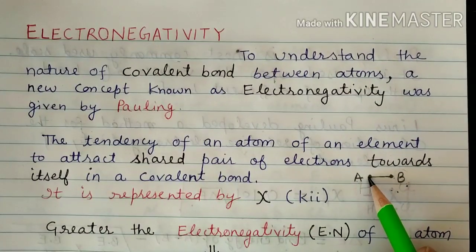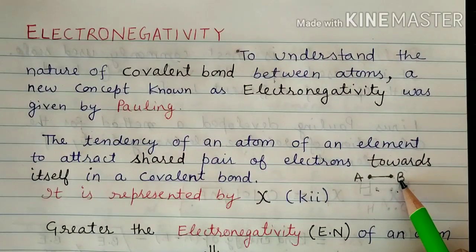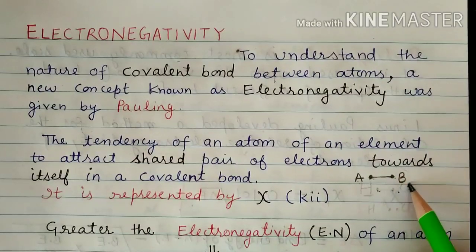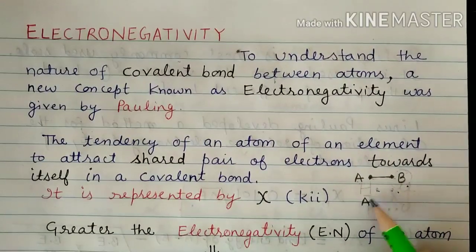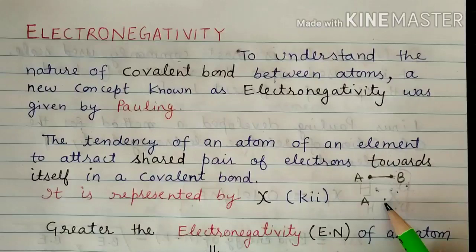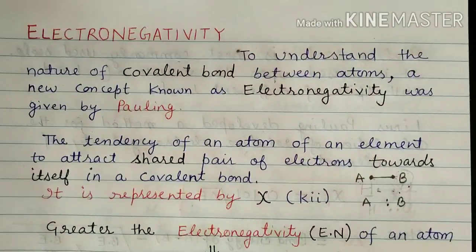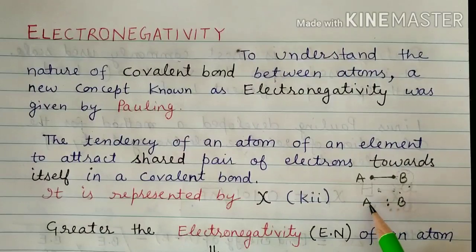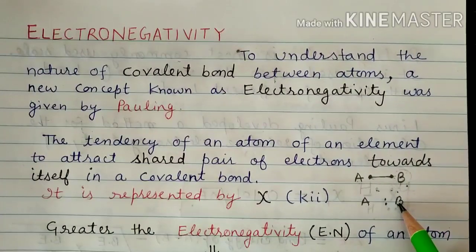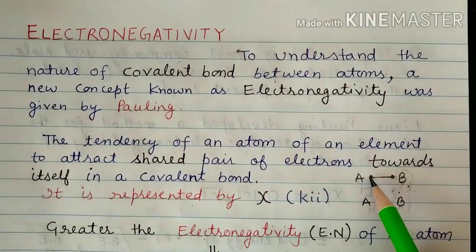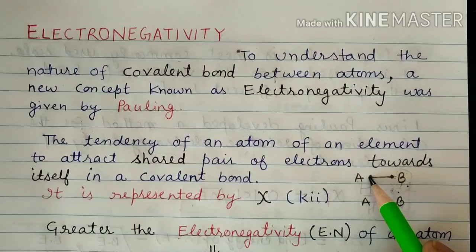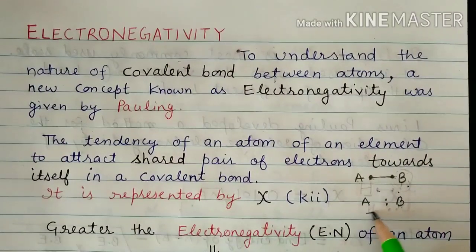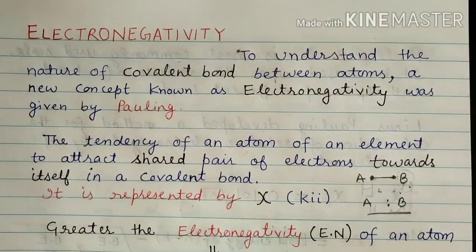The electron of A will be attracted by atom B because it is the more electronegative element, so the two electrons will be closer to B. That's why the situation will be like this.